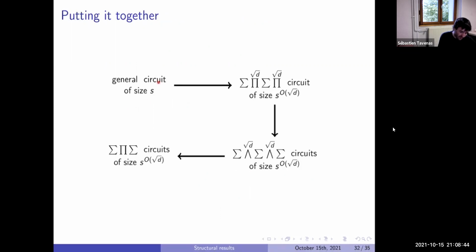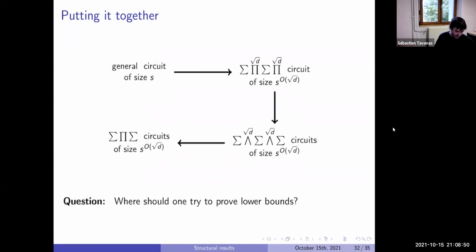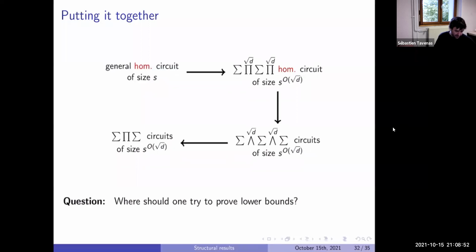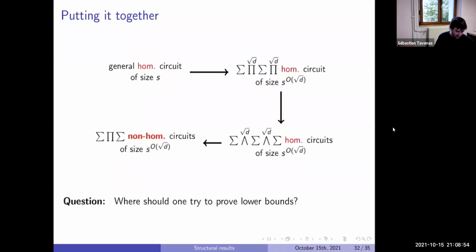So what we have: we start from a circuit, we can reduce the depth to 4, and you can do a Fisher formula in an asterisk. What happened is what I said before, a bit fast, but like that. The first steps are homogeneous. And the last step, as we just saw, is really non-homogeneous, and it even implies exponential degree intermediate gates.